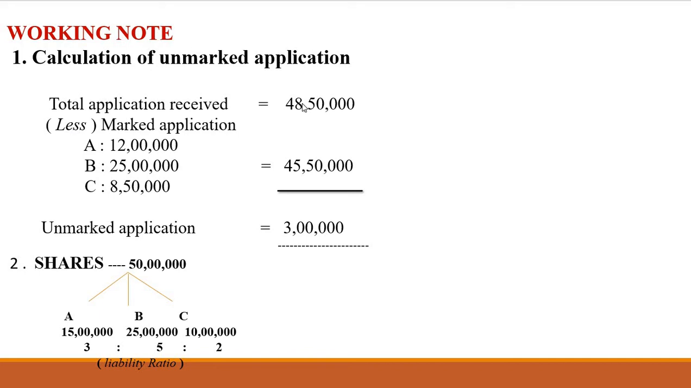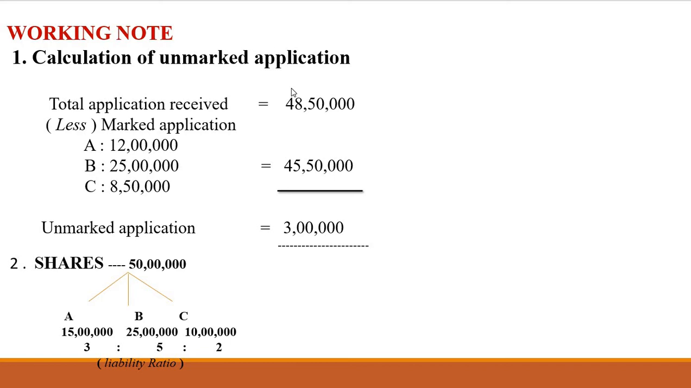So total application received is 48 lakh 50,000, and subtract marked application, that is 45 lakh 50,000. So we can get unmarked application, that is 3 lakh. After calculating unmarked application, we want to prepare a table to calculate the net liability.